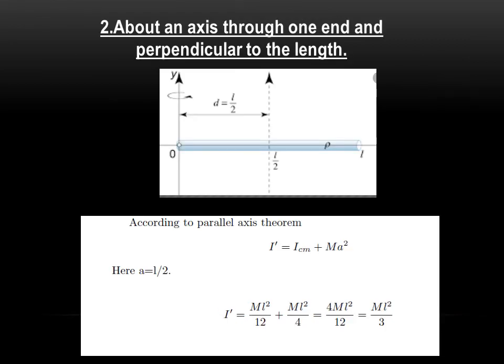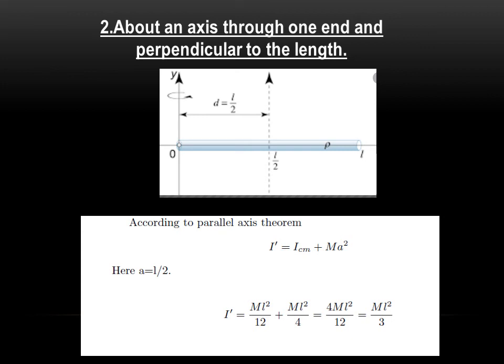Now we will find the moment of inertia of the same body about an axis through one end and perpendicular to its length. Let us consider an axis passing through the point O, which is at one end of the body and at a distance L by 2 from the center of mass axis. The parallel axis theorem states that I is equal to I CM plus M a square. Here I CM we have already calculated as M L square by 12.